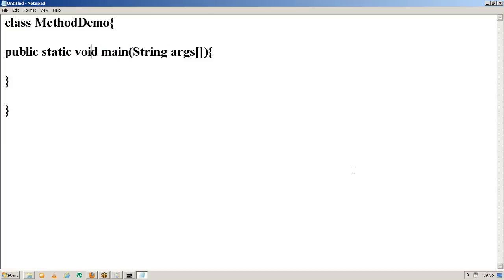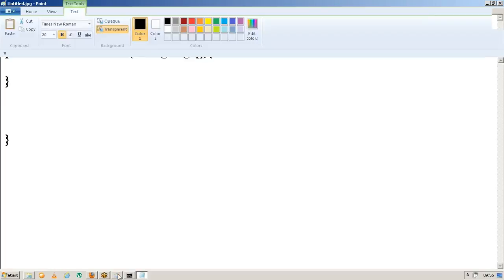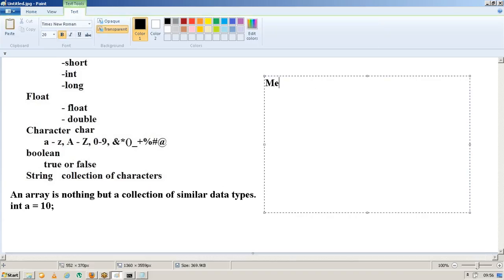If you observe these two things, the access modifiers are not mandatory in the method signature. Maybe they are required, but they are not mandatory. Coming here, what is void and what is main? Main is the method name, and void is the return type here. Void is a return type.